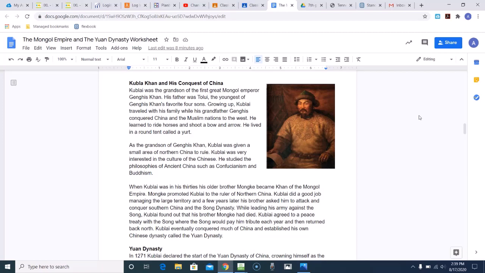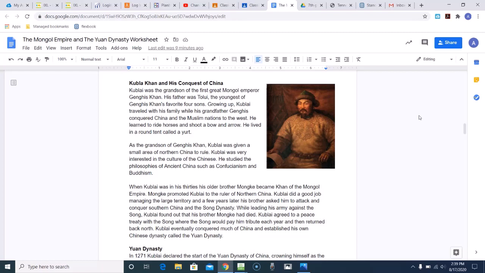As the grandson of Genghis Khan, Kublai was given a small area of northern China to rule. Kublai was very interested in the culture of the Chinese. He studied the philosophies of ancient China, such as Confucianism and Buddhism. When Kublai was in his 30s, his older brother, Mongke, became the Khan of the Mongol Empire. Mongke promoted Kublai to the ruler of northern China.